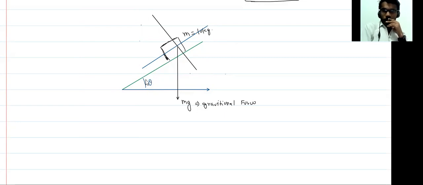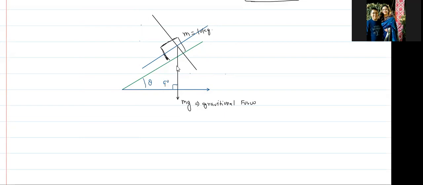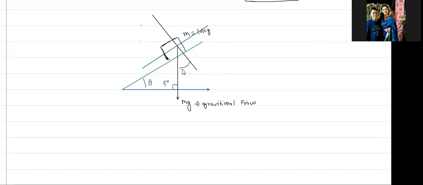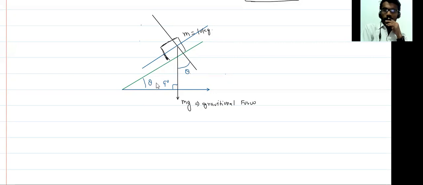If this angle is theta and this angle is 90 degrees, then this angle is 90 minus theta. So this other angle also becomes theta. Why? Because this is theta, this is 90, so this angle is 90 minus theta and this angle becomes theta.